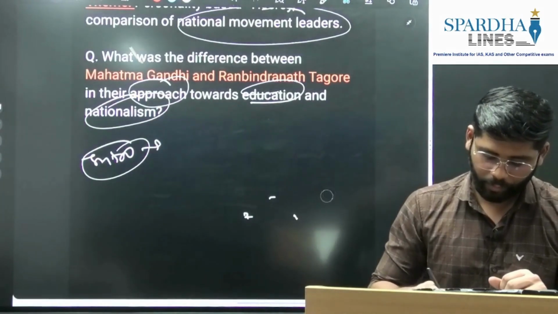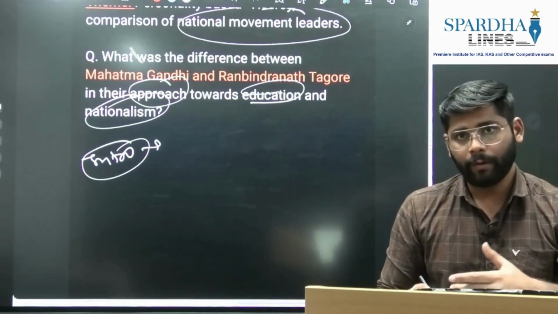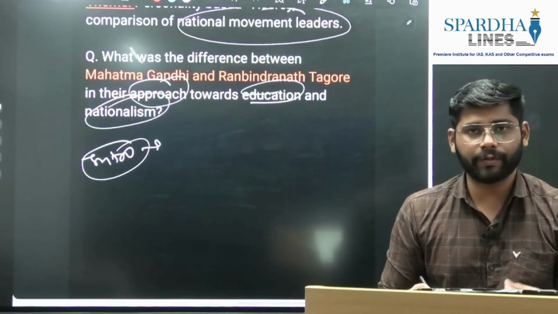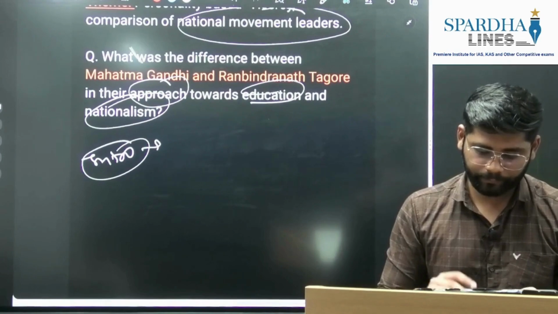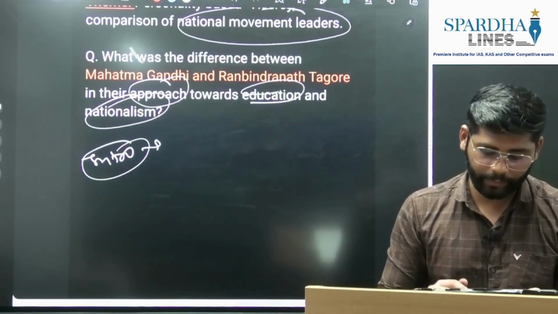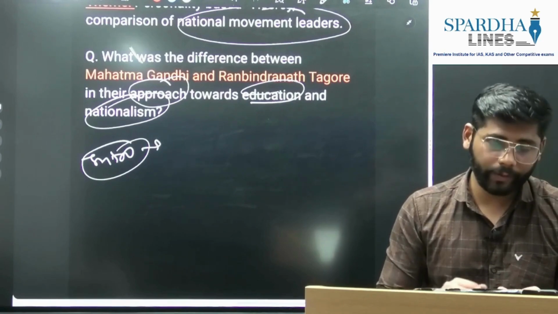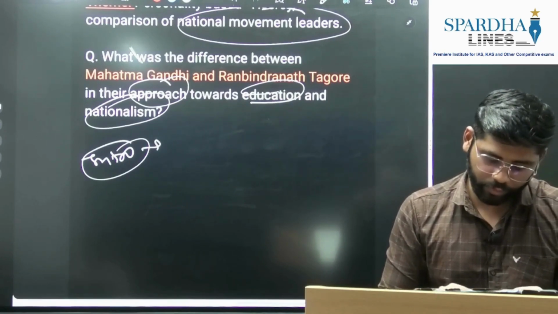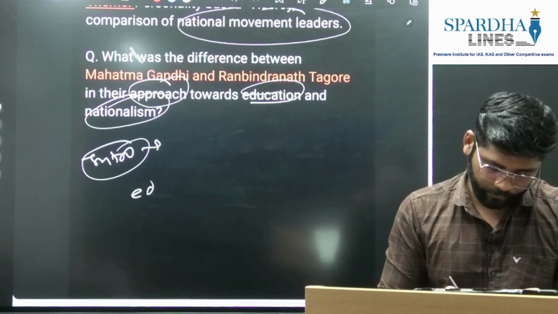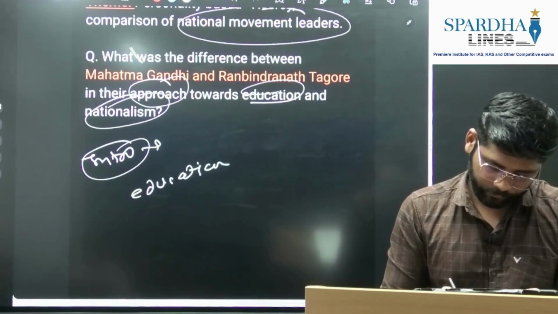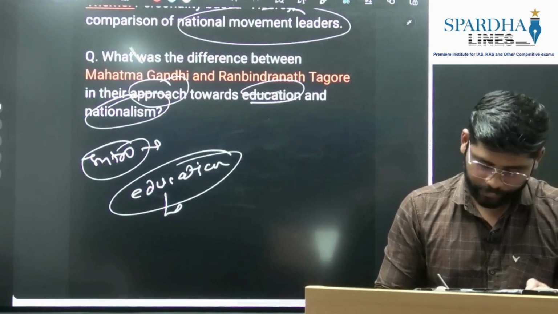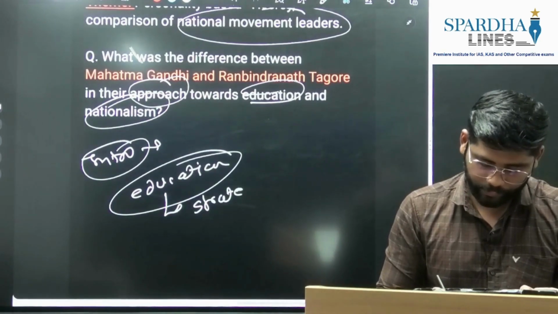Now we'll see whether the aspects we have just seen can be applied here or not. We have written the introduction. Now we'll see the approach toward education and nationalism. First, education. First we'll see the strategy: what strategy Gandhiji used.